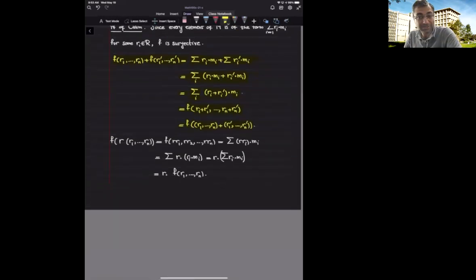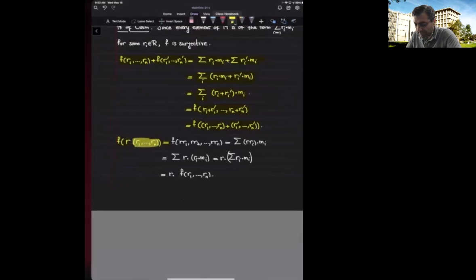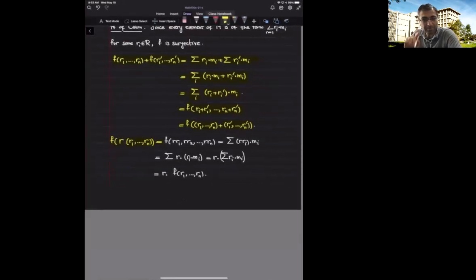Now let's see why it preserves scalar multiplication. So f of R times this n-tuple is what? What does R times this n-tuple mean? It means I need to multiply R by every component separately. So it is f of R times R1, R times R2, R times R3, and so on. But what does that mean? This means I need to take a linear combination of M sub i with the coefficients that are given here. So I get this summation.